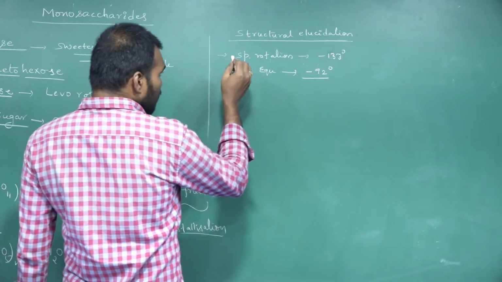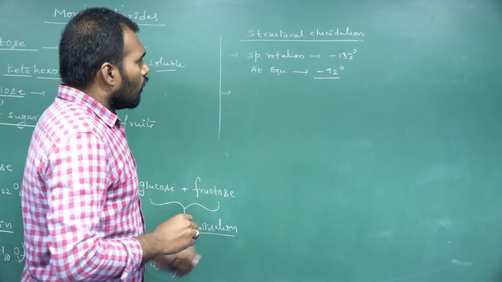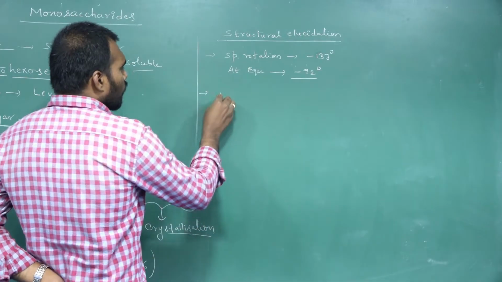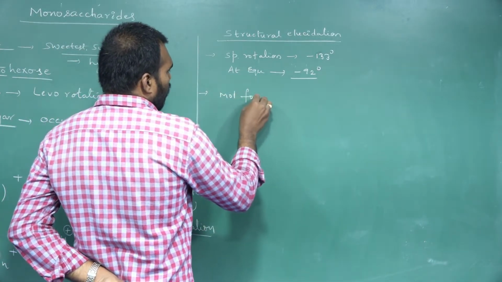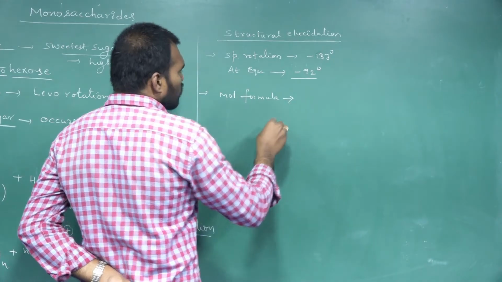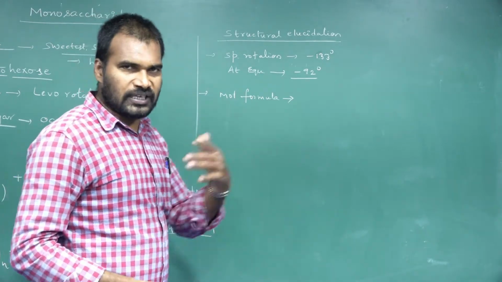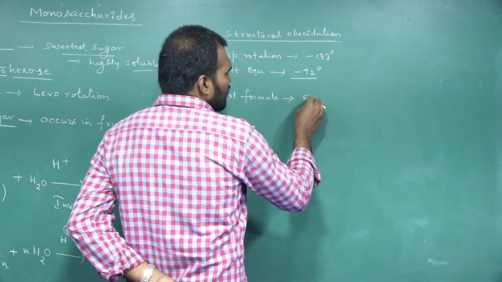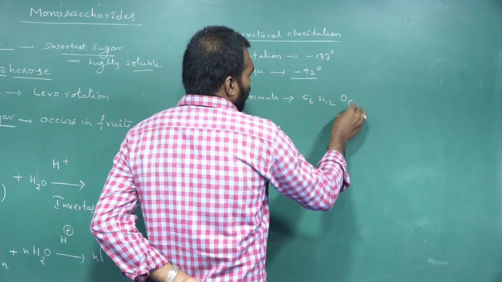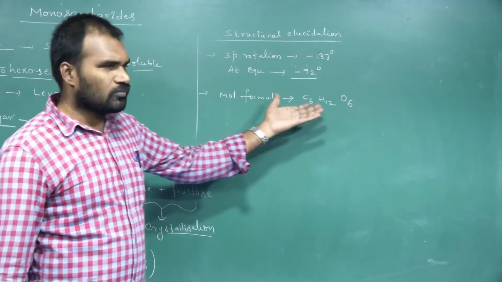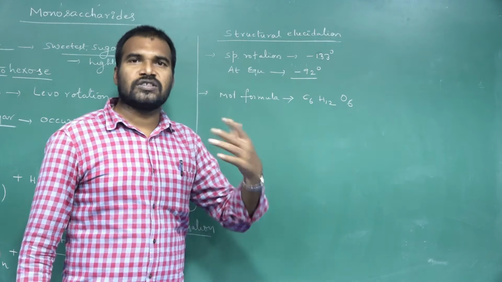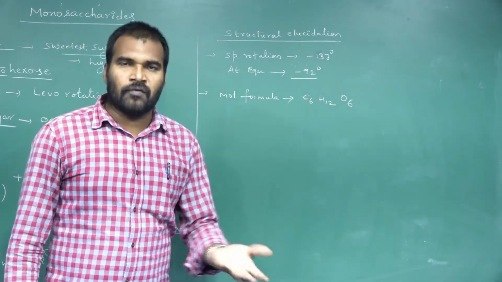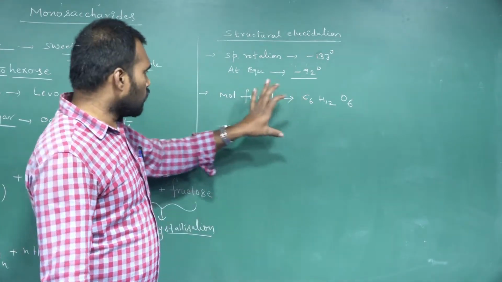Anyhow, coming to the structural elucidation, spectroscopically, the molecular formula of fructose is the same as glucose. They determined it experimentally, so the molecular formula they gave is C6H12O6. How do we know that? By experimental result, or by using mass spectroscopy, they determined the molecular weight. From that molecular weight determination, they gave the molecular formula as what?